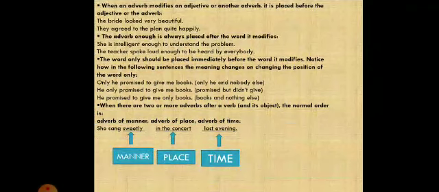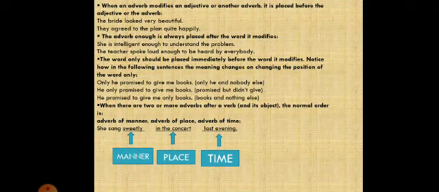When an adverb modifies an adjective or another adverb, it is placed before the adjective or the adverb. The bride looked very beautiful. Here beautiful is an adjective and very is an adverb which is modifying our adjective. They agreed to the plan quite happily. Here happily is an adverb and quite is modifying our adverb happily. As I told you in the definition, one adverb may qualify another adverb. The adverb enough is placed after the word it modifies. She is intelligent enough to understand the problem.